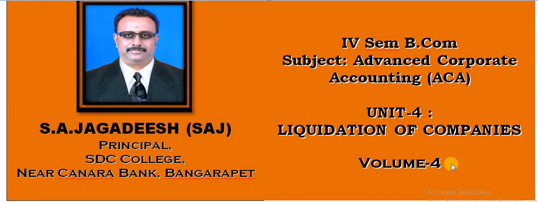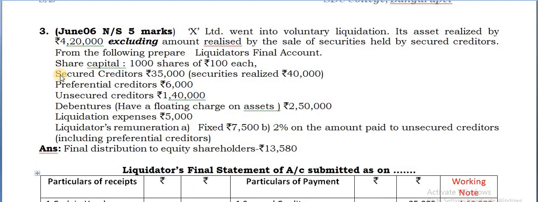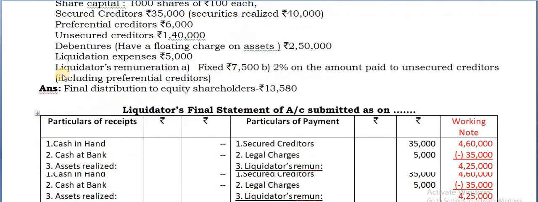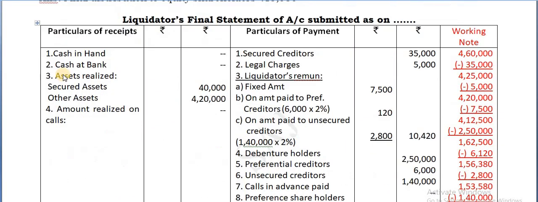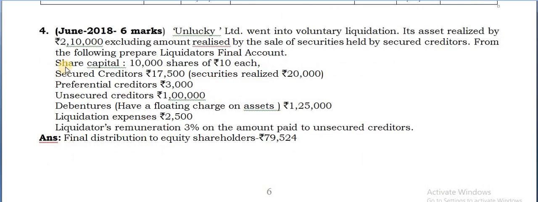Today we go for the fourth volume of the chapter Liquidation of Companies. In the last volume we have seen question number 3, and how to prepare a liquidator's statement of account we have seen. Now we shall go for the next problem.